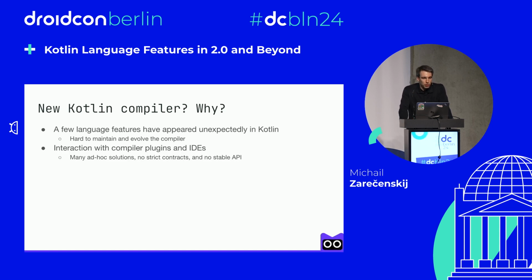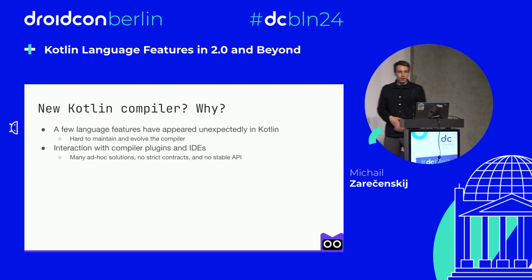The next issue concerns our interaction with compiler plugins and IDEs. So originally, the compiler was developed in the same repository as the plugin for IntelliJ IDEA, resulting in tight integration with our IDE and utilizing all the necessary internal API of the compiler. And this allowed us rapid development, but came with its own costs. And one of them is that we didn't have a reasonable compiler API.